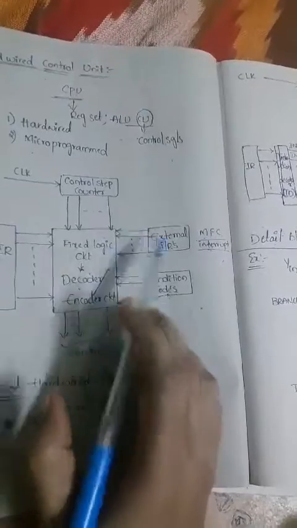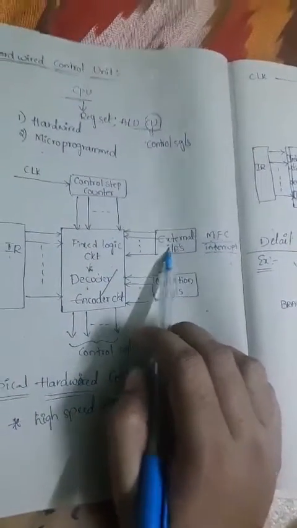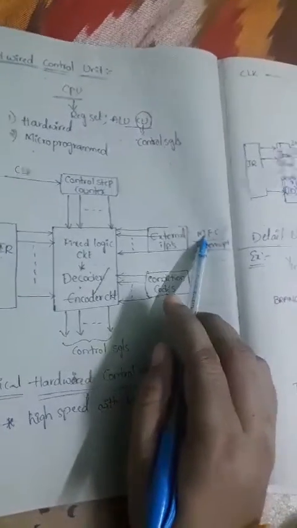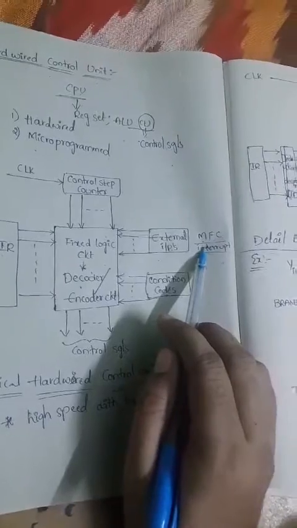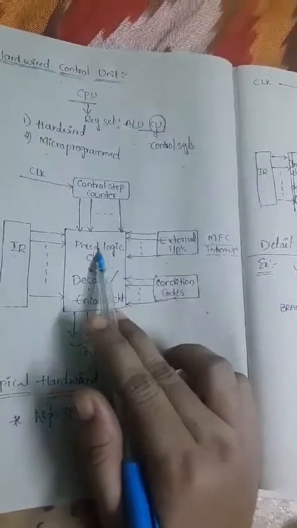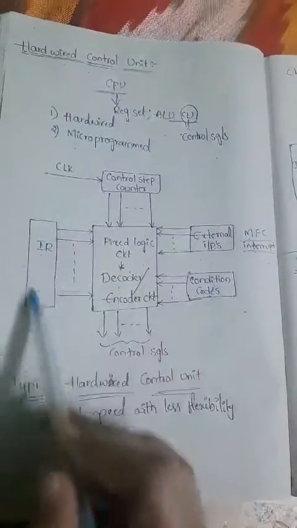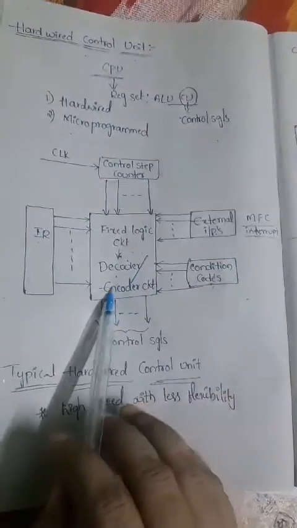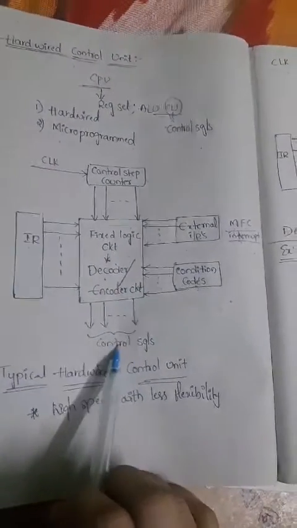And the last thing is the external inputs. These external inputs we can choose as the MFC and interrupt signals, and they are also given to the input of the decoder/encoder circuit. That means by considering all these inputs, the control unit generates the control signals at its output stage. This is the meaning of these connections.